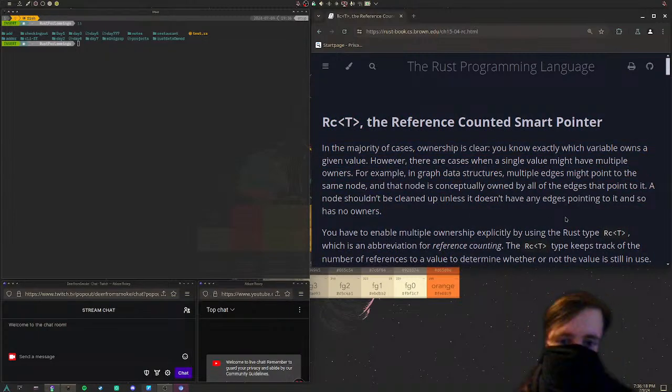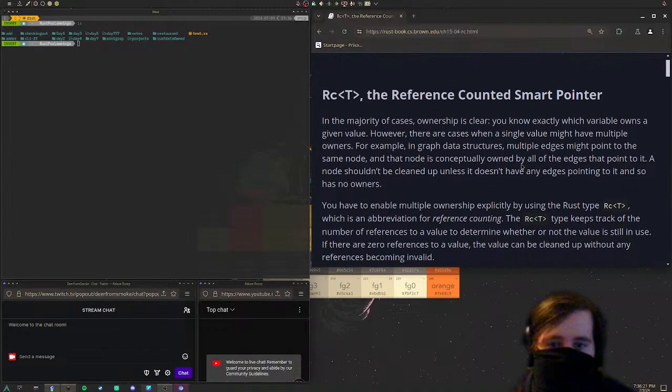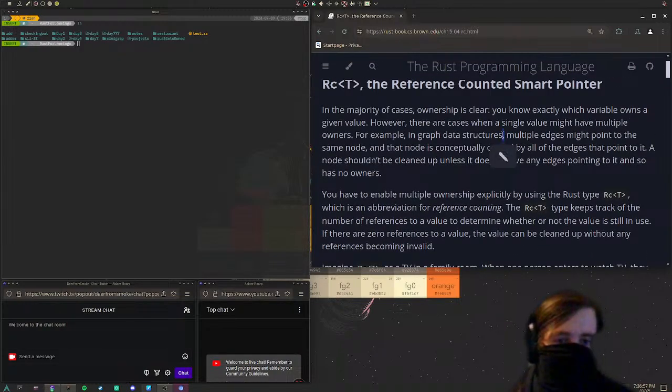Right, Rc, the reference counted smart pointer. In the majority of events, ownership is clear. You know exactly which variables own a given value. However, there are cases when a single value might have multiple owners. For example, in graph data structures, multiple edges might point to the same node, and that node is conceptually owned by all of the edges that point to it. A node shouldn't be cleaned up until it doesn't have any edges pointing to it, and so has no owners. I'll admit I have no idea what that has to do with graph data structures or what graph data structures are.